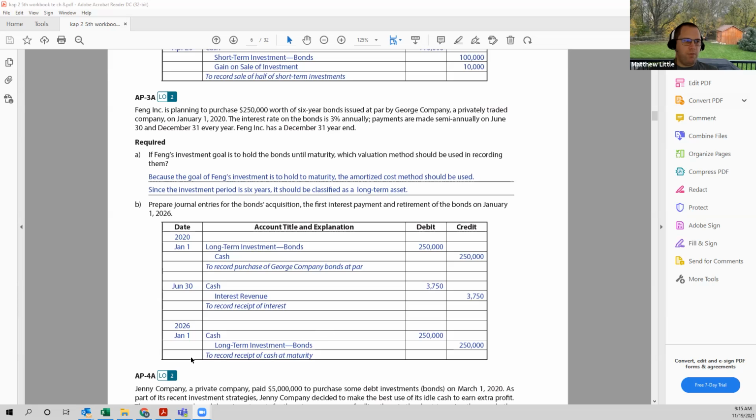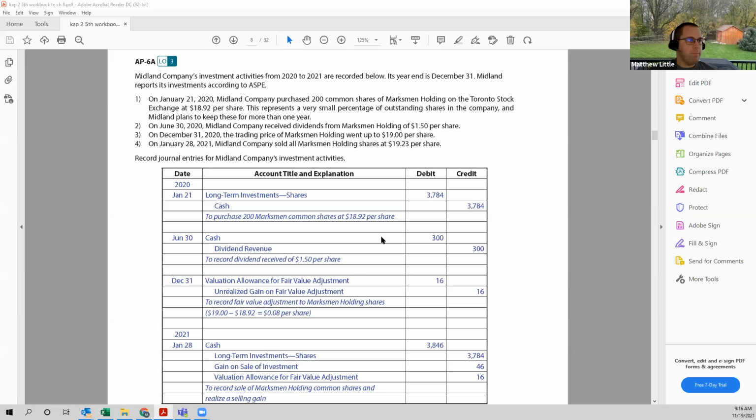So let's skip forward to 2026. We're asked to create the journal entry for the retirement of bonds 6 years later, being January 1st, 2026. At that time, it's as simple as debiting cash for $250,000 and crediting long-term investment for bonds for $250,000. So you can see how it goes in at the beginning of time in 2020 and comes out in 2026.